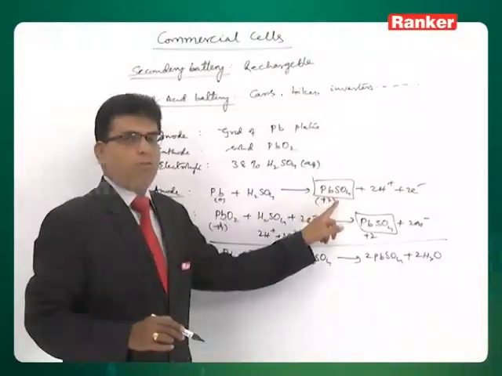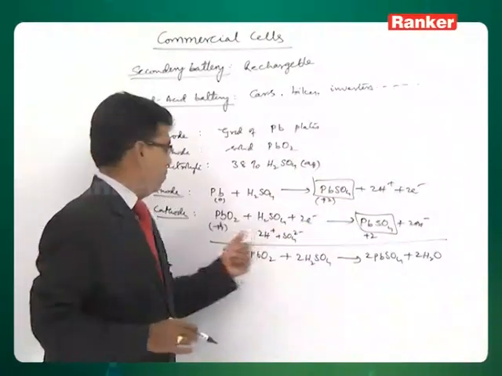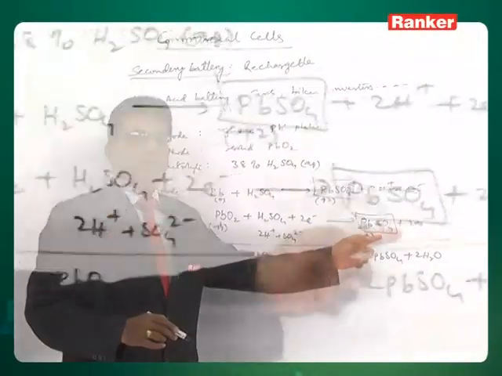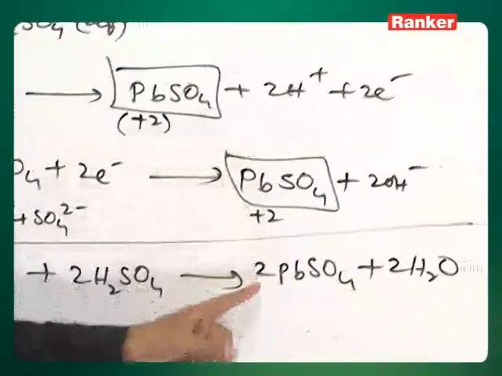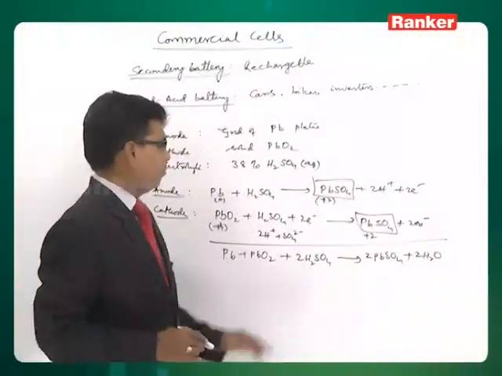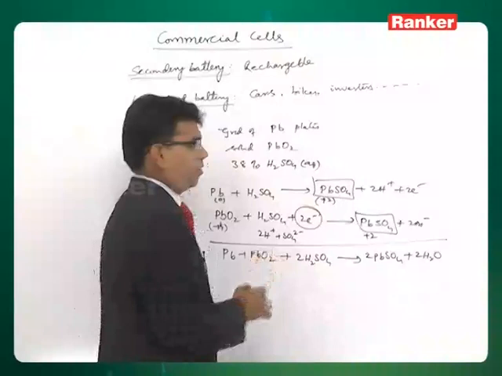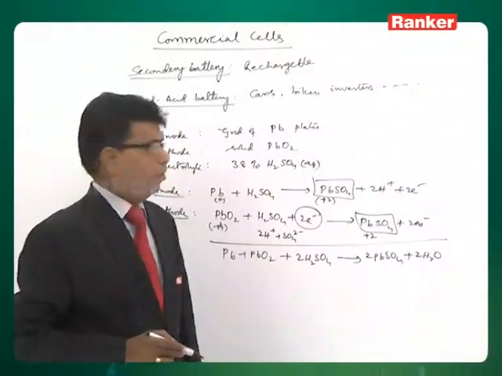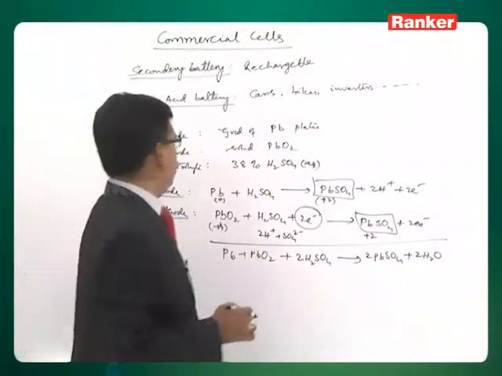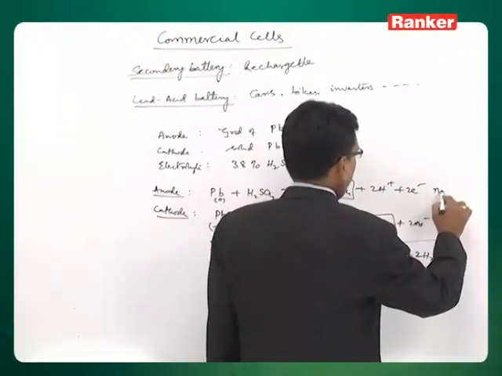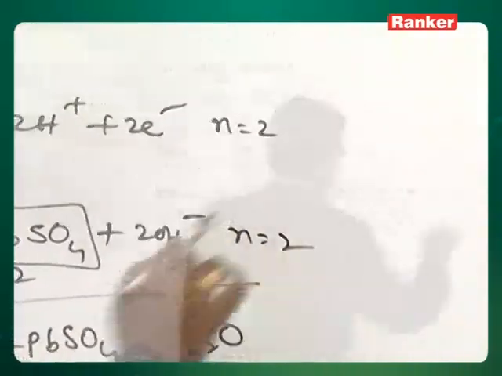So at anode and cathode you are getting the same product, and in both cases it is 2 electrons that are involved. So, the n factor for the anodic reaction is 2, and for the cathode also the n factor is 2.